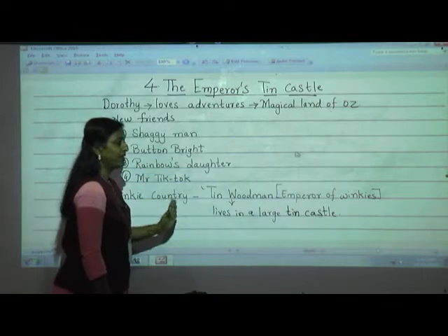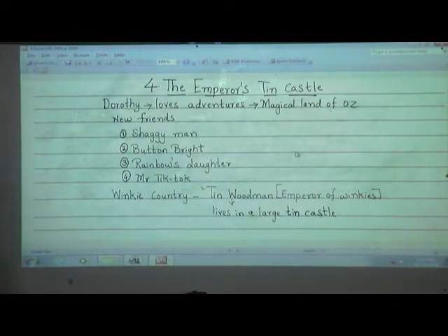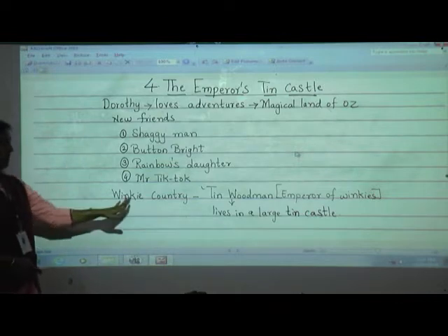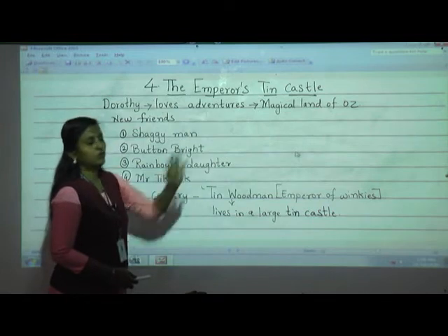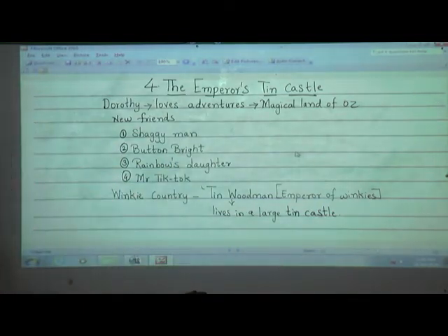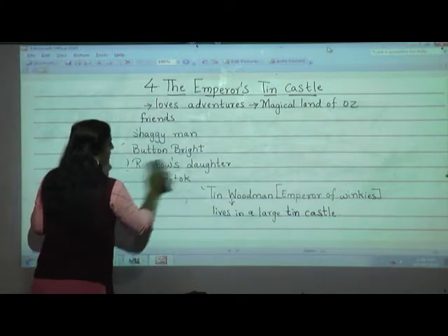These people have all enjoyed in this country. We'll see in this lesson whether these people stopped over in this country or moved forward to their destination, that is the magical land of Oz. And we can also see whether only these 5 of them reached that land or whether anyone has accompanied them.